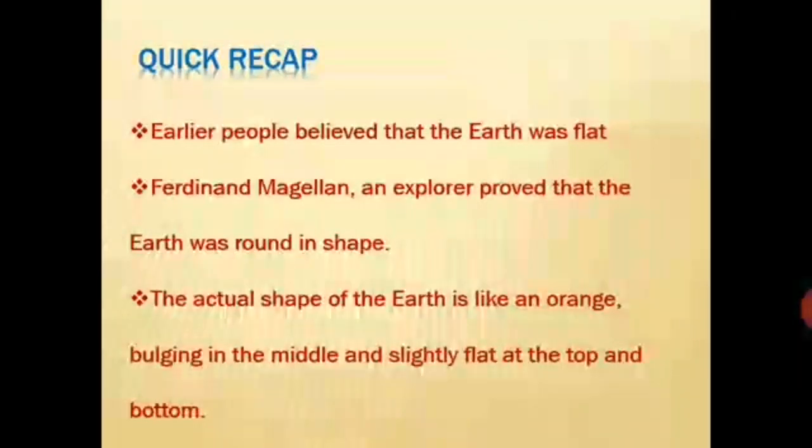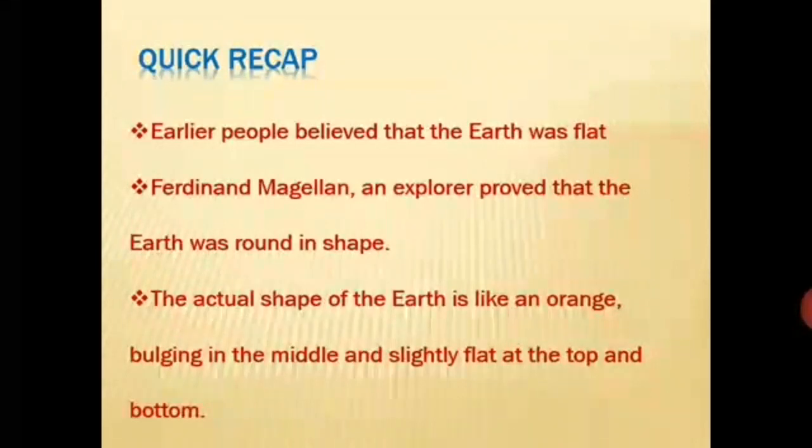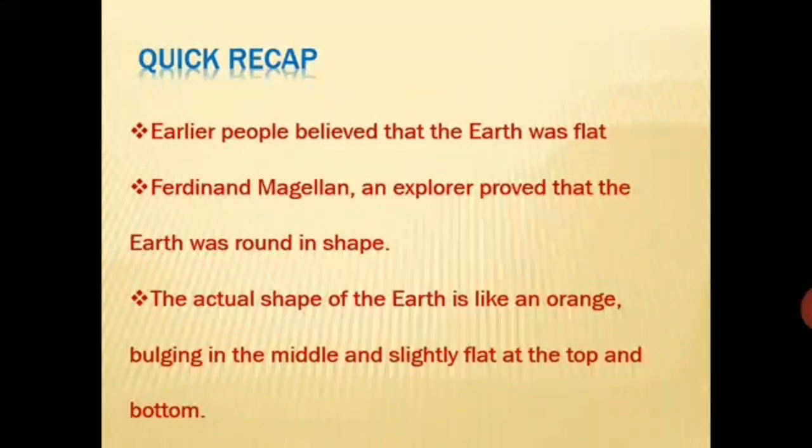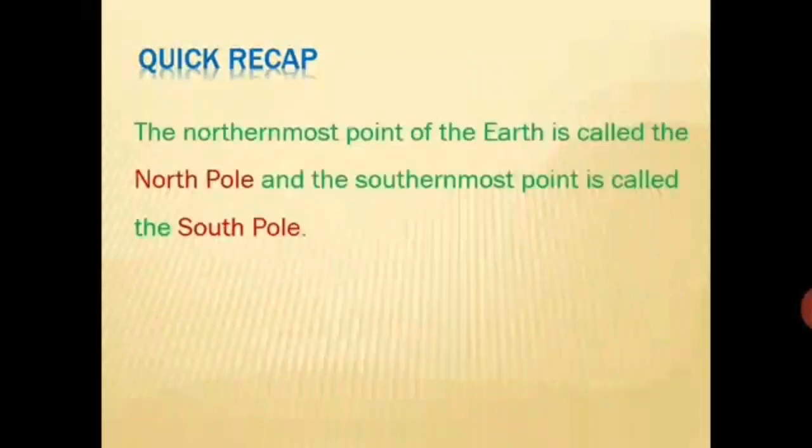Earlier, people believed that the Earth was flat. Ferdinand Magellan, an explorer, proved that the Earth was round in shape. But actually, the shape of the Earth is like an orange, bulging in the middle and slightly flat at the top and the bottom. The northernmost point of the Earth is called the North Pole and the southernmost point is called the South Pole.